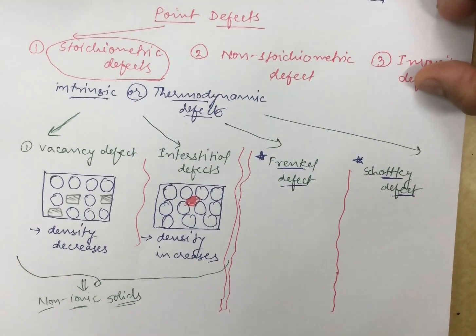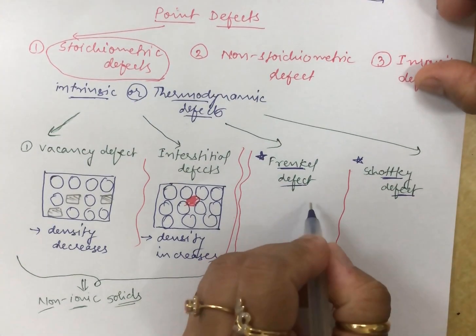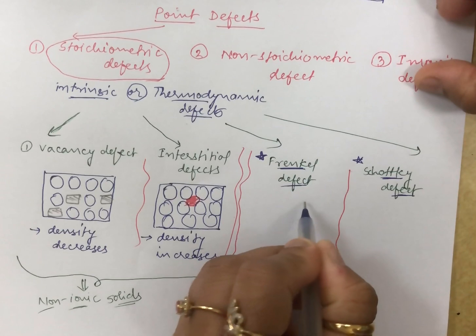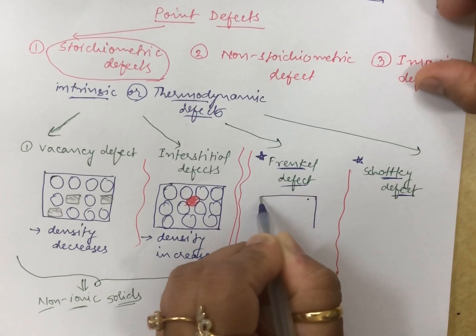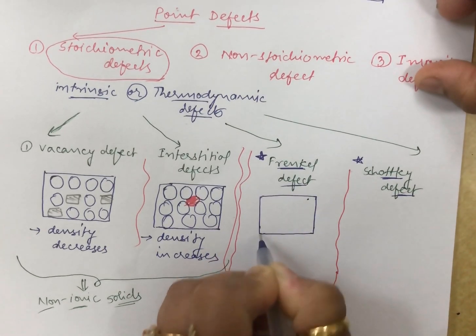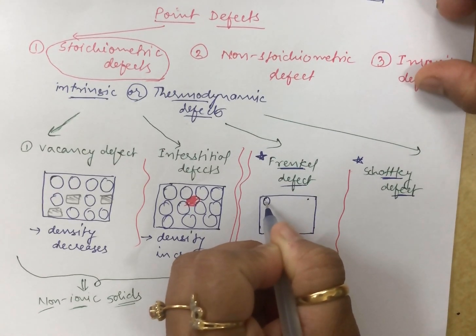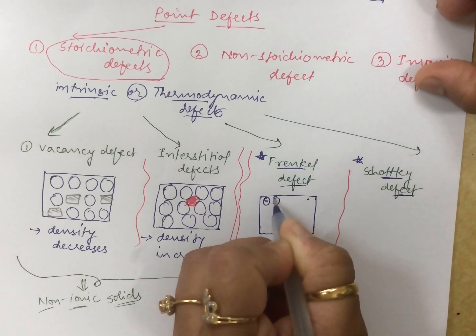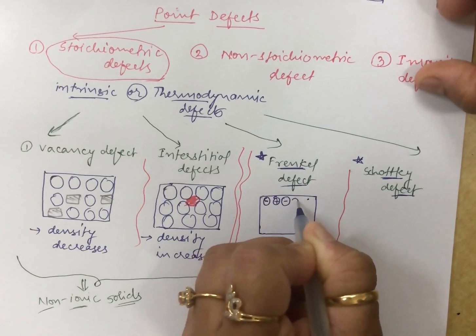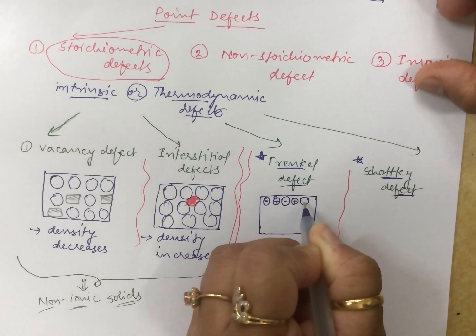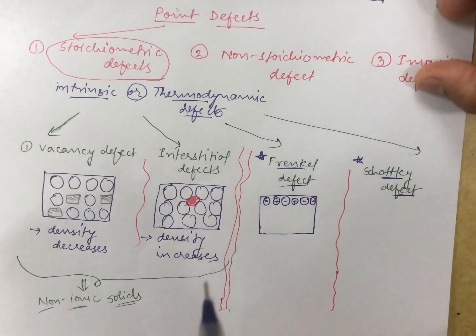Okay students, so now to discuss the Frankel defect, suppose this is a particular arrangement of the constituent particles, where you will see negative, then positive, then negative and positive ions arranged in this particular manner.